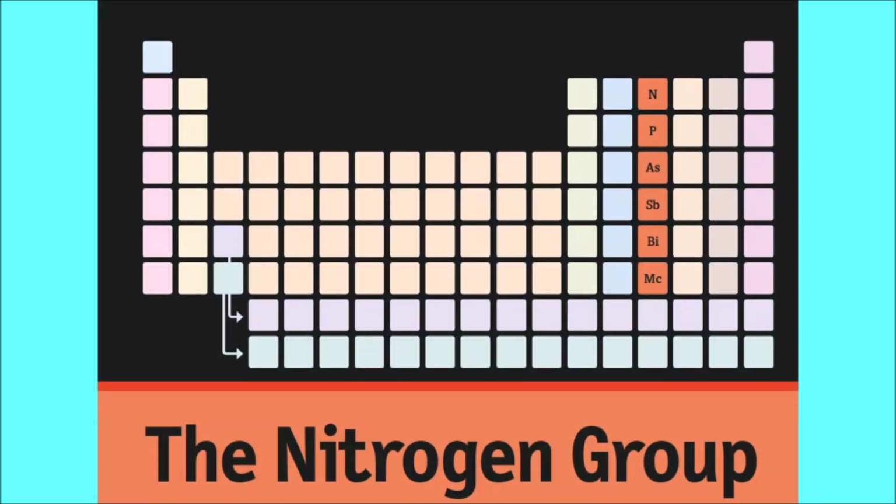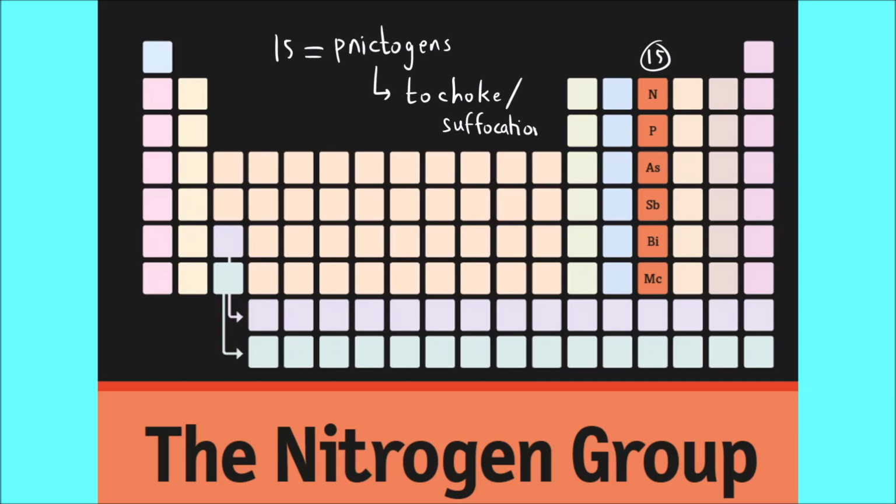Next is group 15. Now group 15 elements are also called pnictogens. P silent. They are called pnictogens. What is the meaning of pnictogen? Pnictogen means to choke, or cause suffocation. How do you get this name?